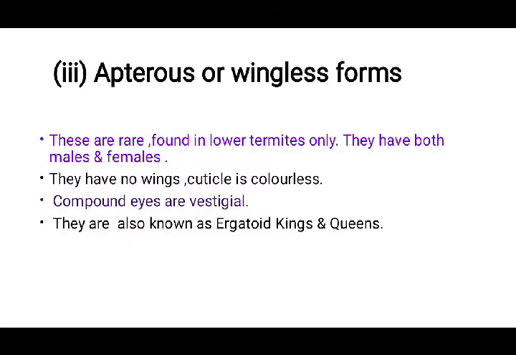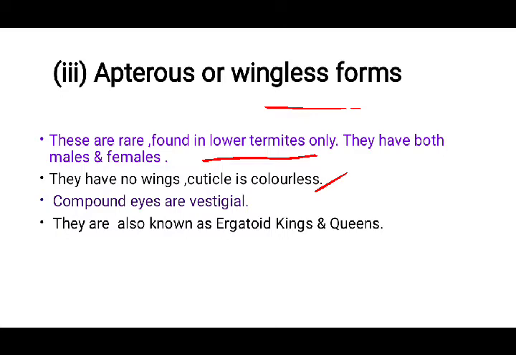So next one is the Apteris or wingless forms. As the name says, wingless forms, that means they don't have any wings. These are found in lower termites only, that means the primitive species of termites, where you can find this group. They have both females and males. If they belong to the reproductive caste, they are fertile in nature, and it includes both male and female. And they have no wings, their cuticle is colorless.